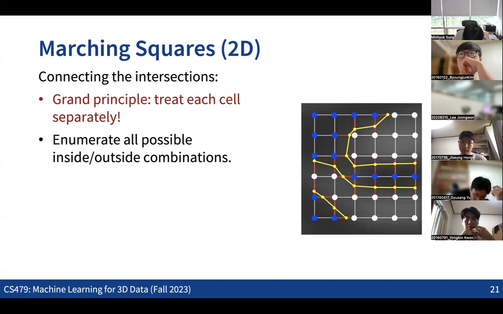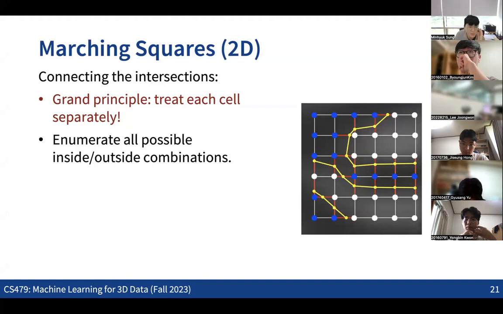We are not considering how to connect all the intersection points globally, but we are seeing each box independently in order to connect the intersection points. Once we connect all of them, the connection of all the intersection dots over the space will form the boundary of the shape. So that's the basic idea, which is quite simple here.